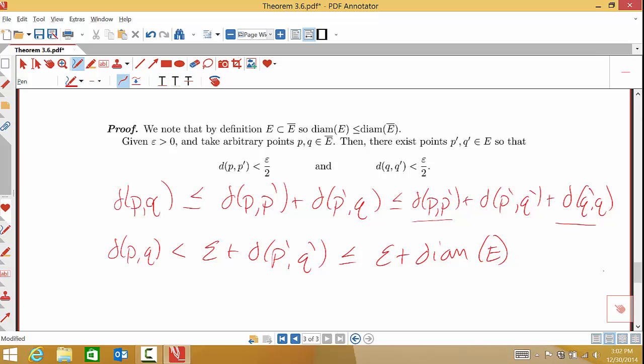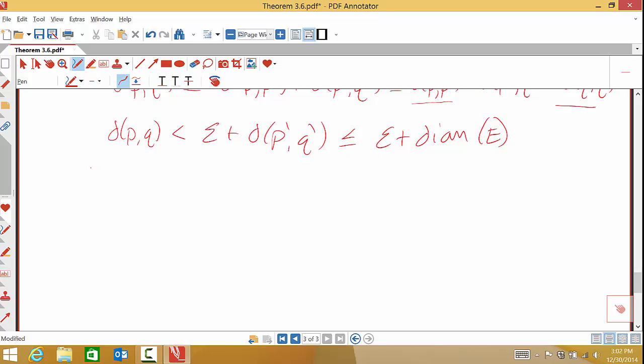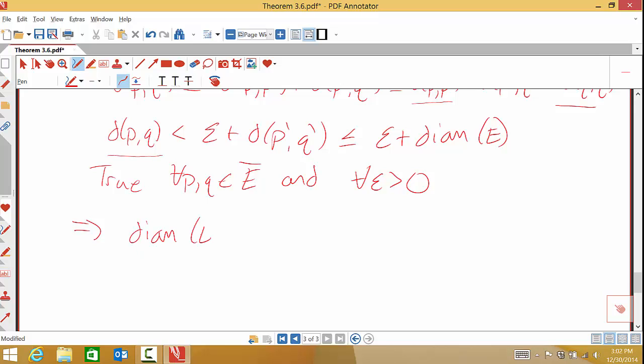Okay, so let's see what we have here. This is definitely going to hold because I picked things arbitrarily. This is true for all P and Q in E bar and all epsilon greater than 0. So this tells me I can take this and look at this. This is true for all P and Q in E bar. So if I take the supremum, it's going to be true. I've got the diameter of E bar is now less than epsilon plus the diameter of E. Okay, and this is true for all epsilon greater than 0.